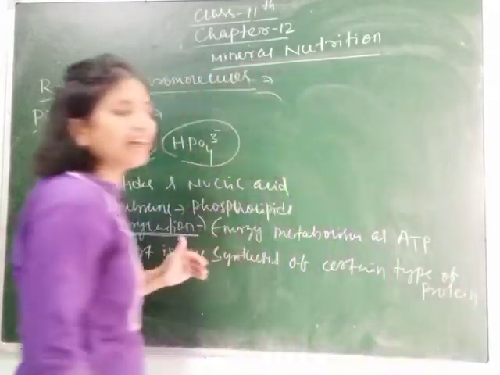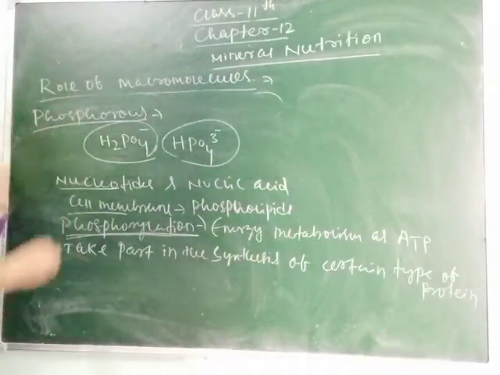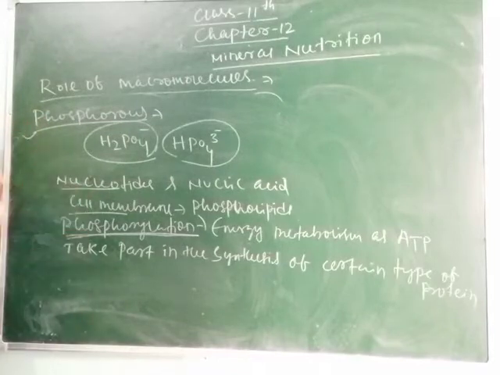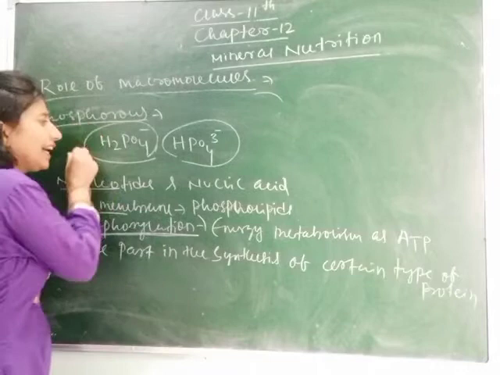Remember, students, you have to write 2 points. If you are describing macro or micronutrients, then you have to write in points.